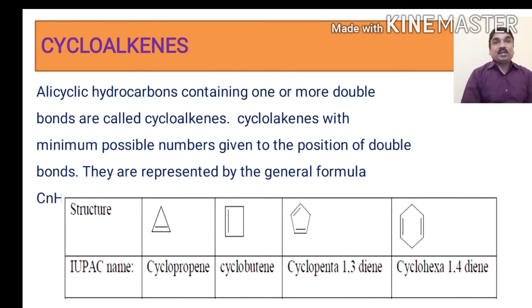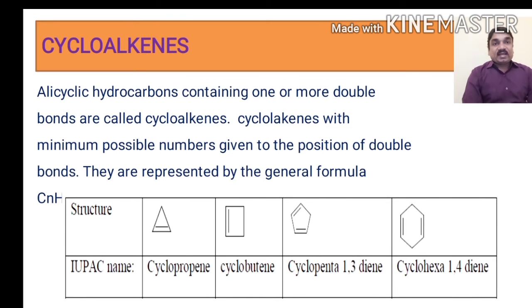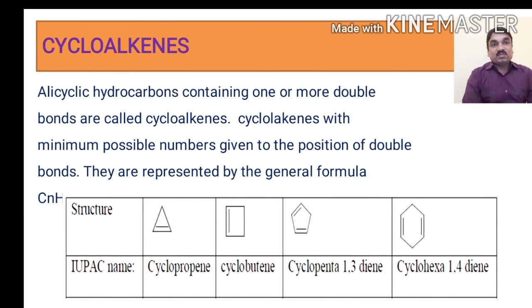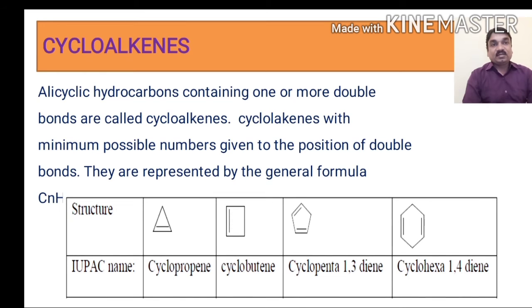Next is the cycloalkene, the next class of molecules. Alicyclic hydrocarbons containing one or more double bonds are called cycloalkenes. Cycloalkenes are numbered to give the double bonds the minimum possible numbers. They are represented by the general formula CnH2n-2.